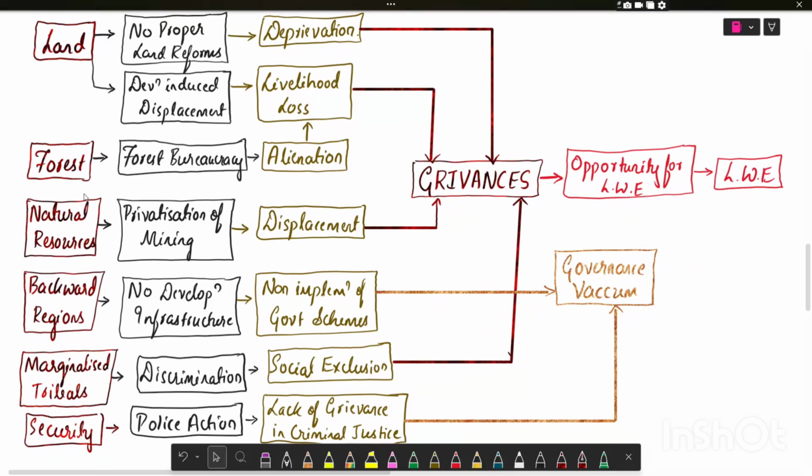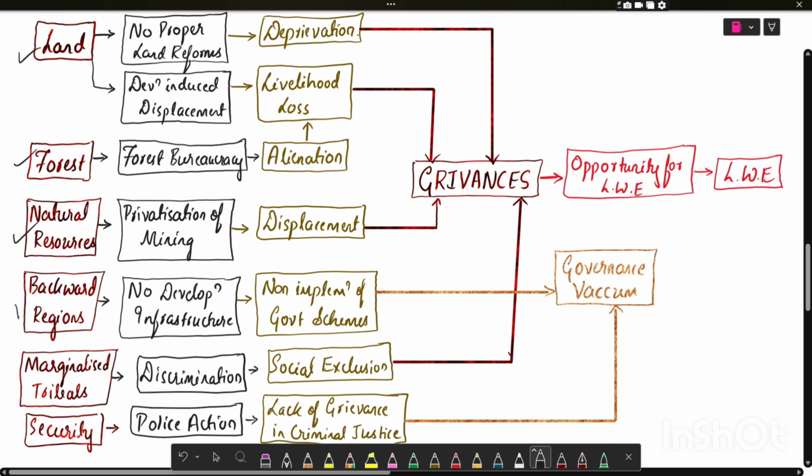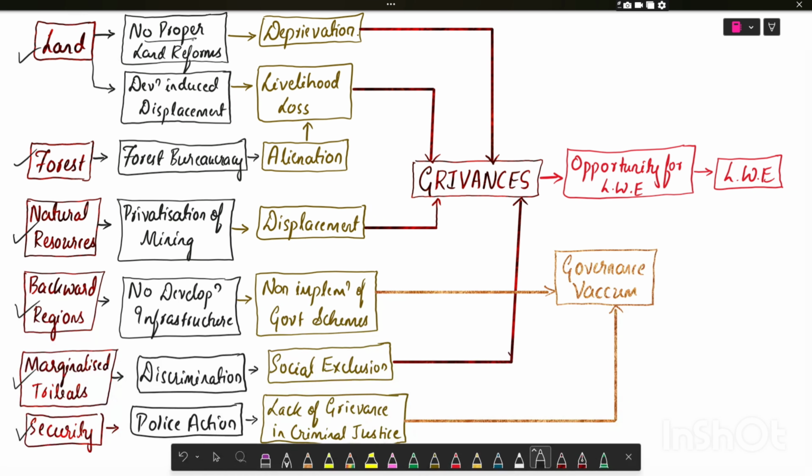I have divided the causes into factors: land, forest, natural resource, backward regions and marginalized tribals, and the security factors. In land, there is no proper land reform, that is, non-implementation of land reforms in certain parts of the country, leading to deprivation and development-induced displacement. Whenever there are developmental projects, there is displacement of tribals, leading to livelihood loss.